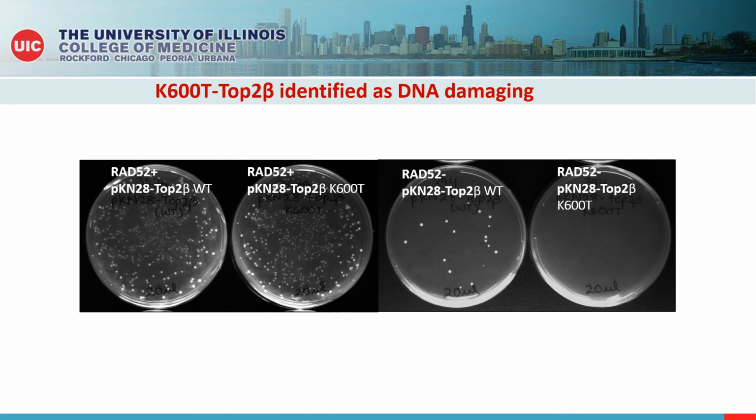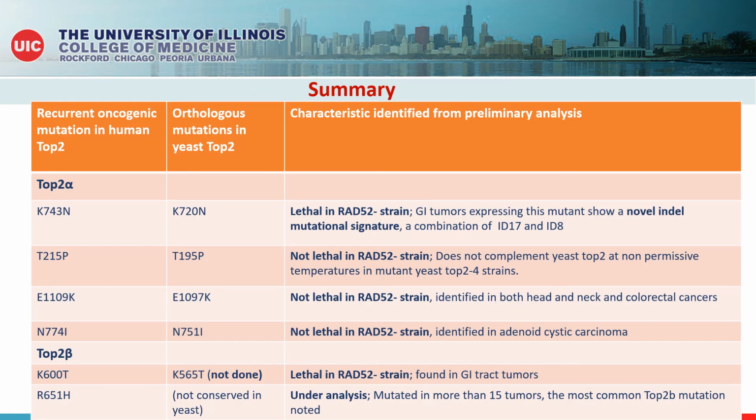Among the TOP2 beta mutations that have been reported, K600T mutant allele was clearly identified as DNA damaging. Looking at the figure, we can see that the mutant grew negligibly in RAD52 deleted strains while grew proficiently in the wild-type yeast cells. Finally, the R651H top2 beta mutant allele, which is mutated in more than 15 tumors and is the most common top2 mutation noted, is under analysis currently.